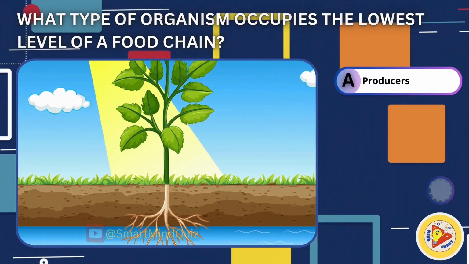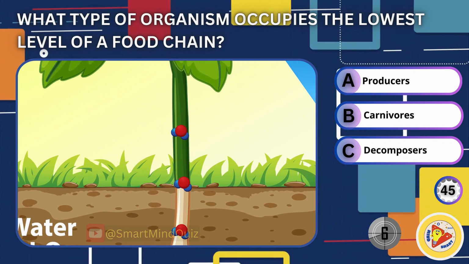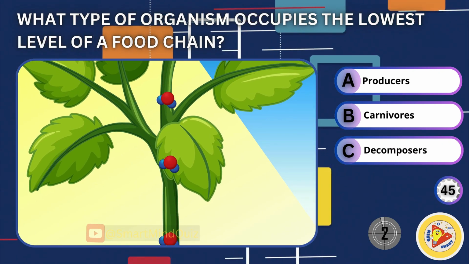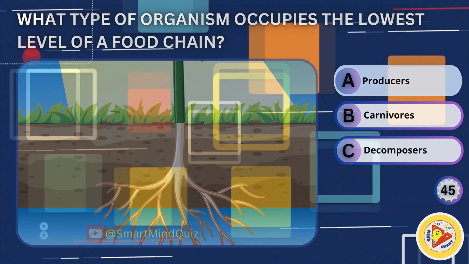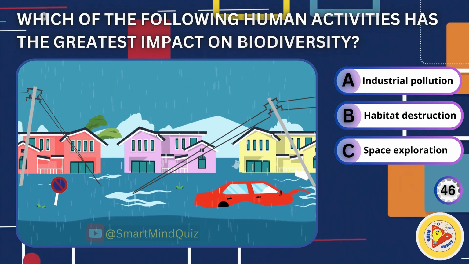What type of organism occupies the lowest level of a food chain? Producers, carnivores, decomposers. Answer is producers. Which of the following human activities has the greatest impact on biodiversity?